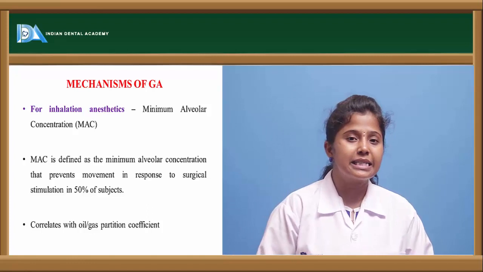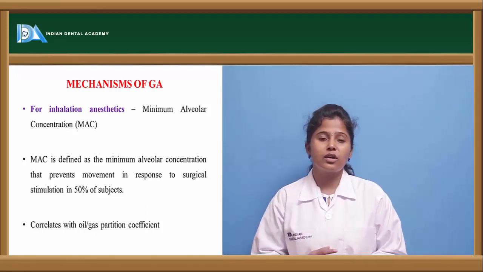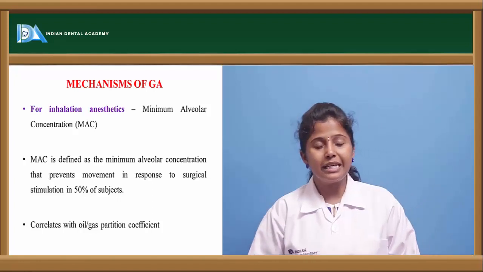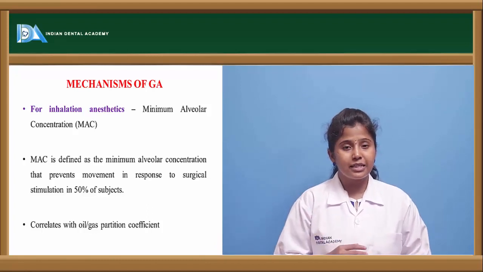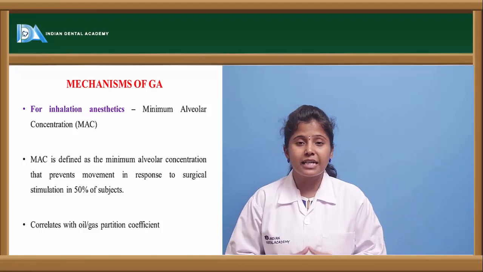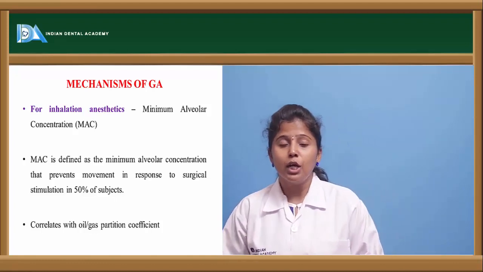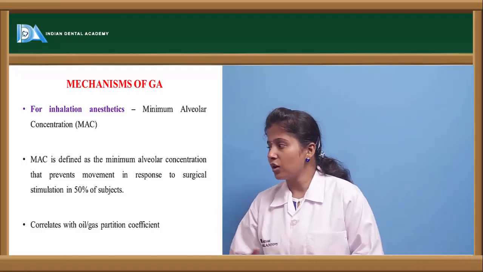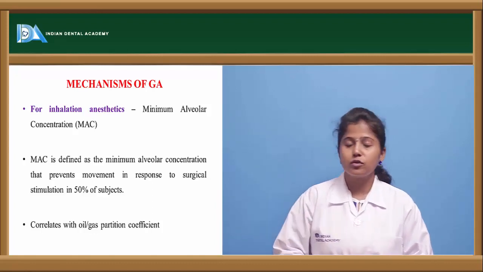Now let us see the mechanism of action of these general anesthetics. Before going exactly into the mechanism of action, there are a few terminologies or considerations we have to make. There are inhalation anesthetics as well as injectable anesthetics. For inhalation anesthetics, in order to show their mechanism of action, one feature, MAC, minimum alveolar concentration, is very important.